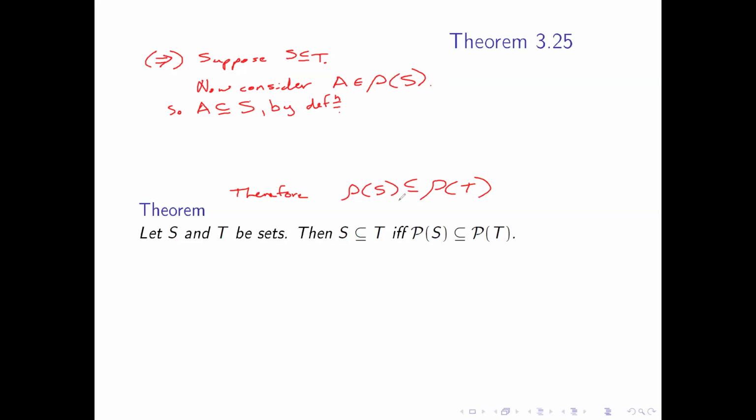If I can show that it is an element in the power set of T, then we're good. Since A is a subset of S and S is a subset of T, by what we proved last week, A is a subset of T by transitivity.